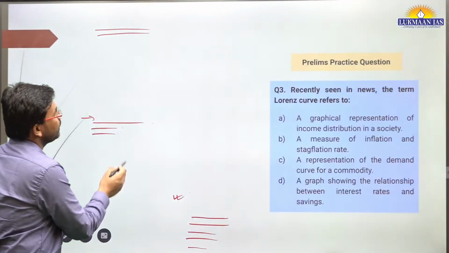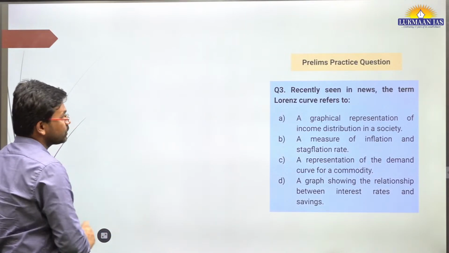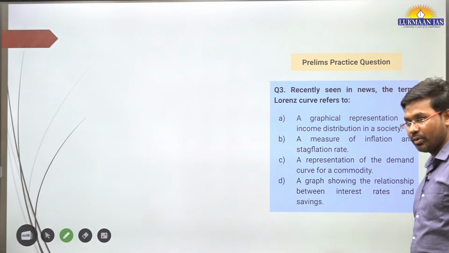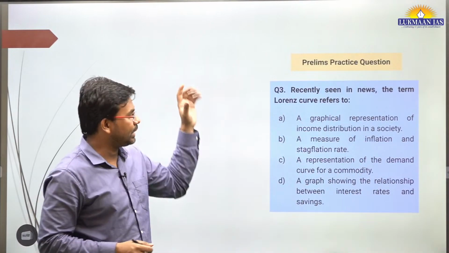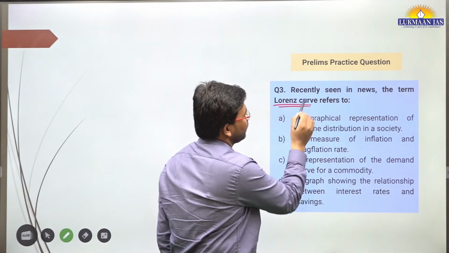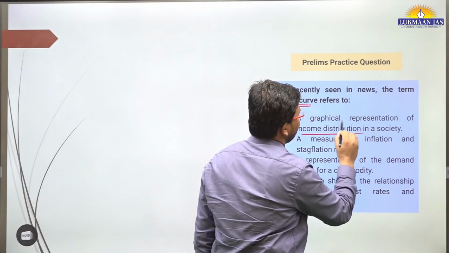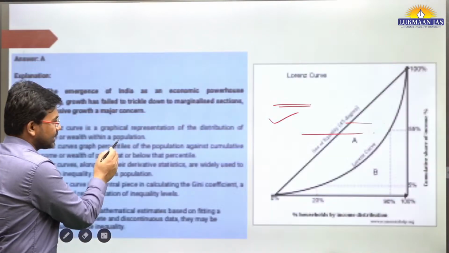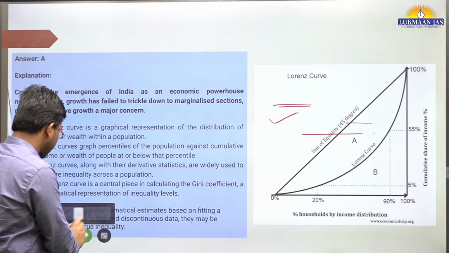So with this, let us quickly move to another topic, and we have a question on this topic. Let's solve this question. Recently seen in the news, the term Lawrence curve refers to. This is a question from economy, broadly economy. I have not taken that topic. It says the Lawrence curve is a graphical representation of income distribution in a society. We can discuss it at a later date, maybe in detail. However, let us understand what the Lawrence curve is.